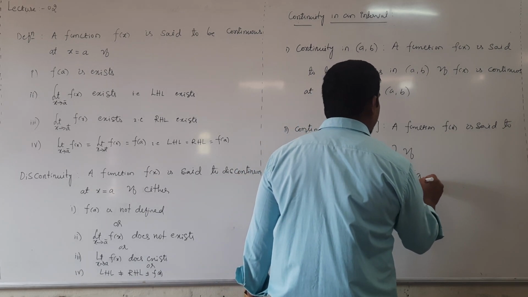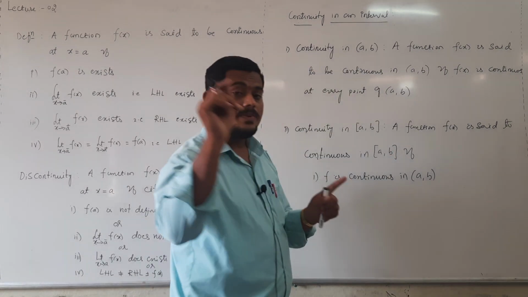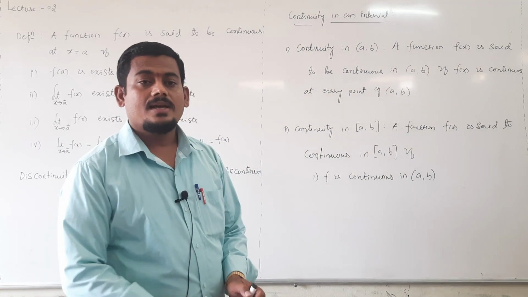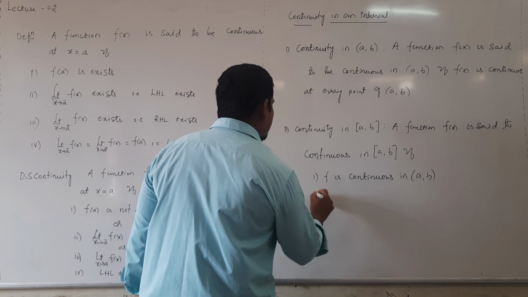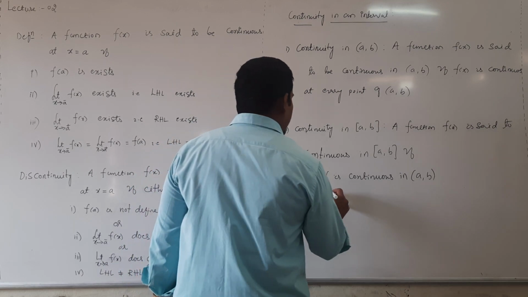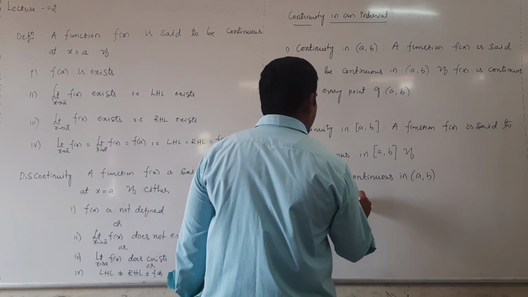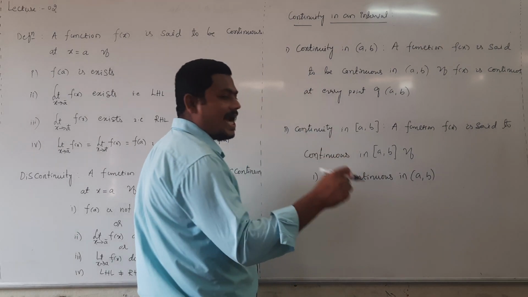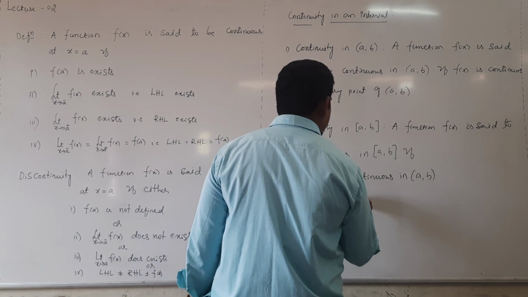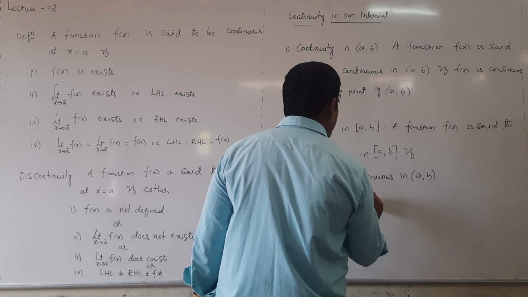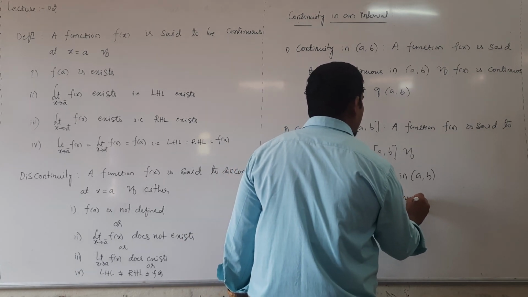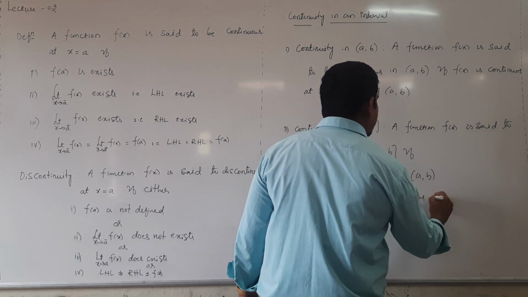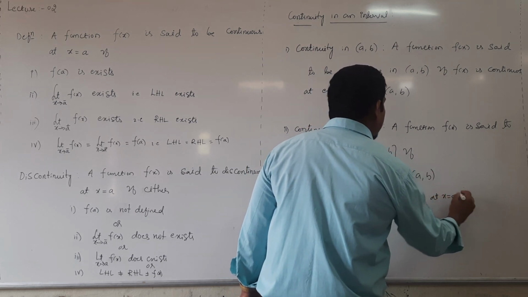first condition, f is continuous in open interval. The function is said to be continuous in closed interval if it is continuous in open interval, and second condition, f is right continuous at x equal to a.